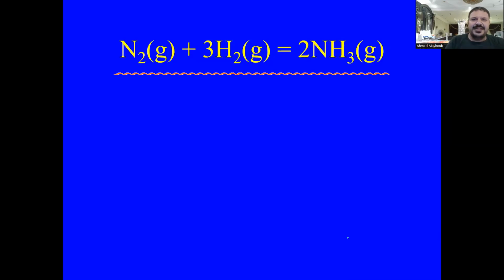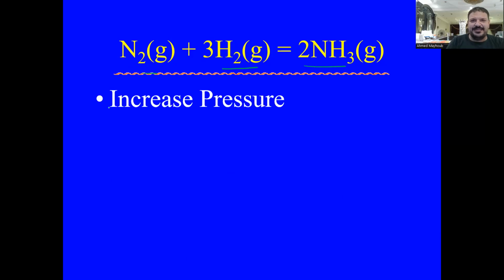For example, if we look at this chemical reaction of producing ammonia, we have a reaction between nitrogen gas and hydrogen gas, producing ammonia gas. Now, what happens if pressure is increased? First, to determine the effect of pressure, we have to count the number of moles of gases on both sides to see if they are equal or unequal.